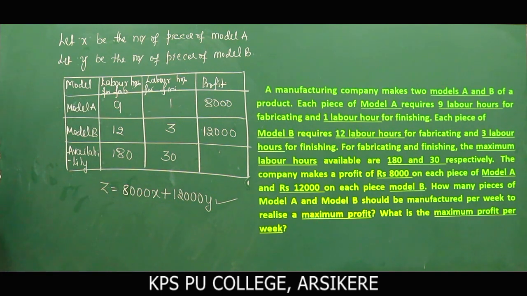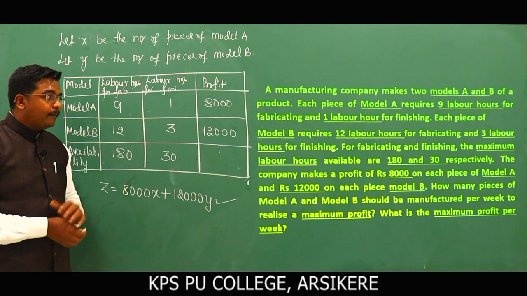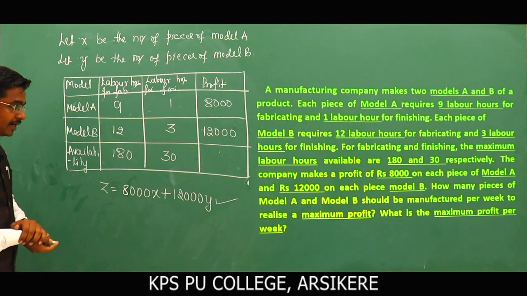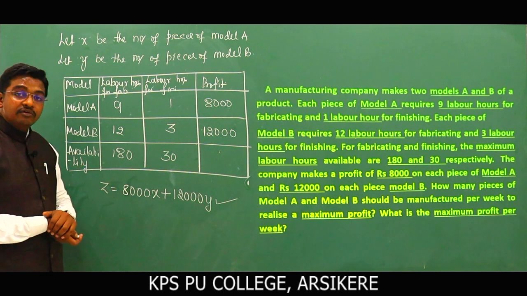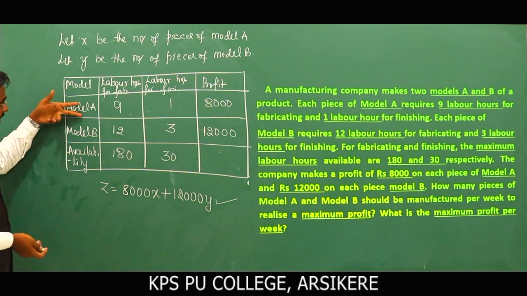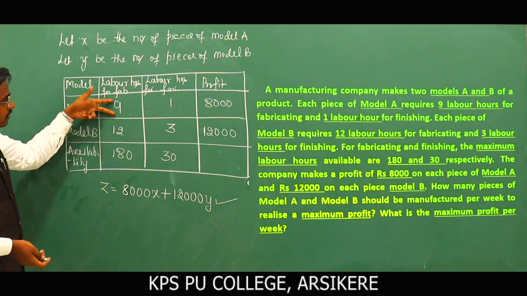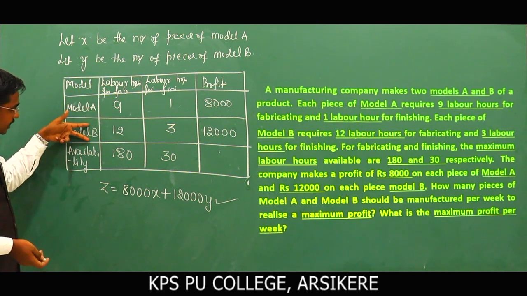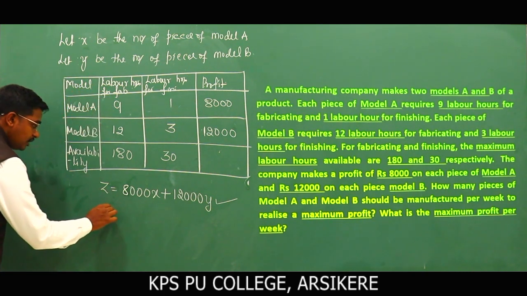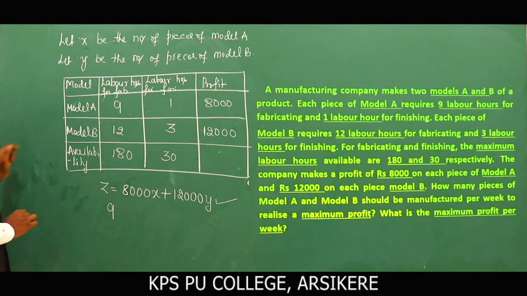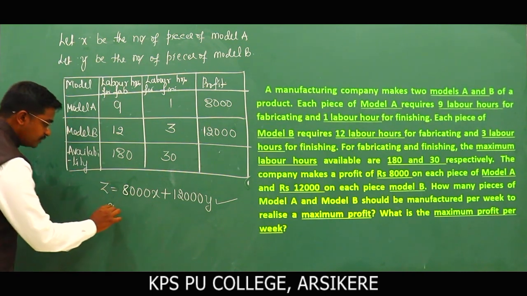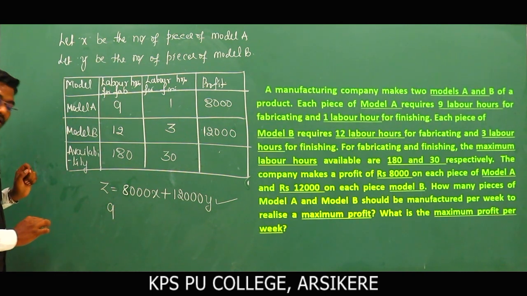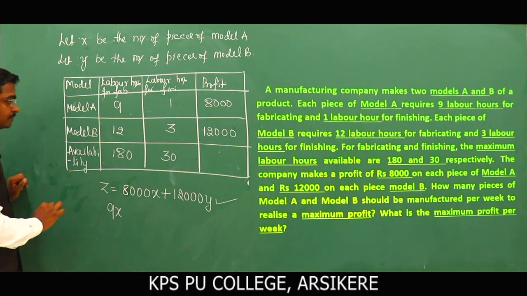Next, let's see what the constraints are. Constraints are restrictions. The availability is given. What is the availability here? Maximum 180 hours for fabricating and 30 hours for finishing. Model A needs 9 labor hours for fabricating and model B needs 12 hours. So 9 labor hours for fabricating of model A, and we have x number of model A, that becomes 9x.